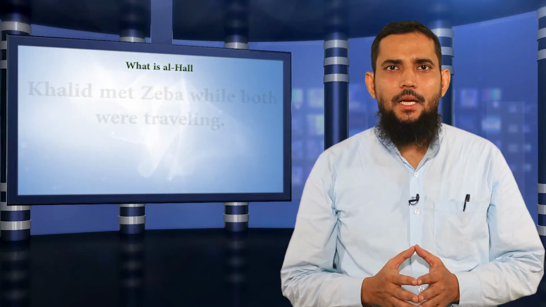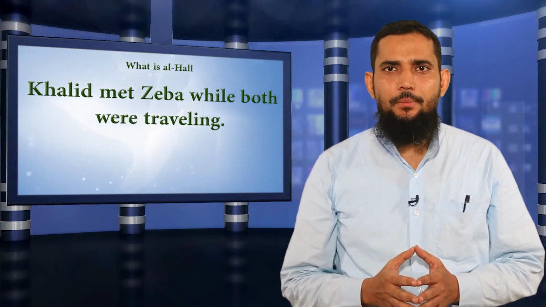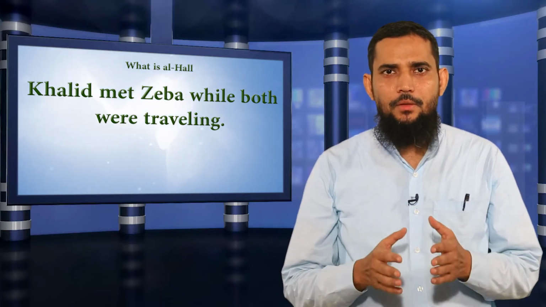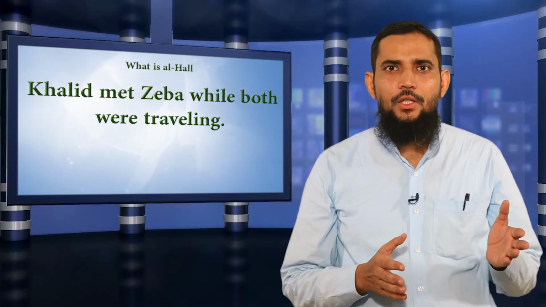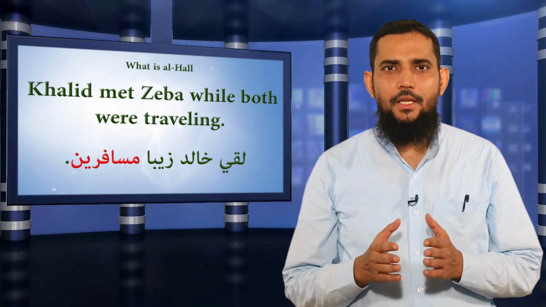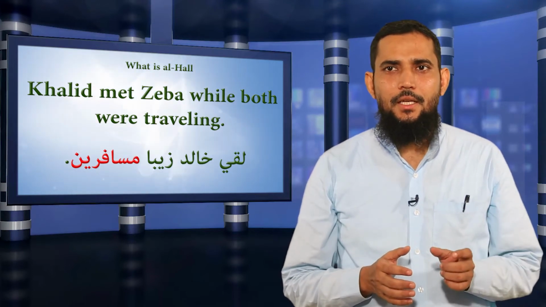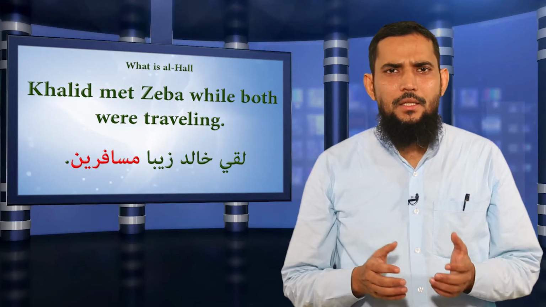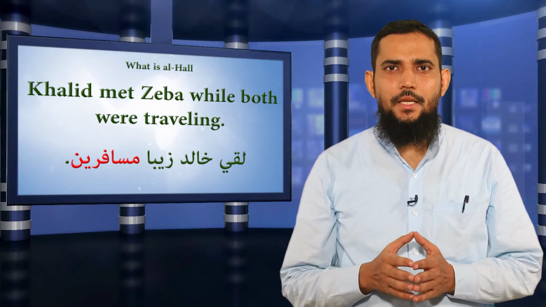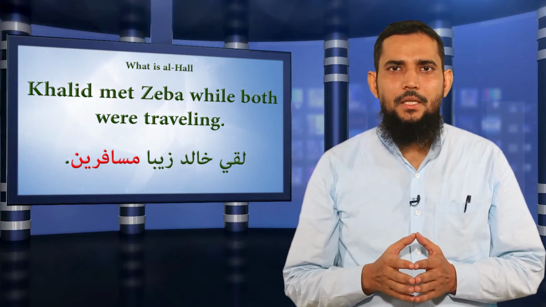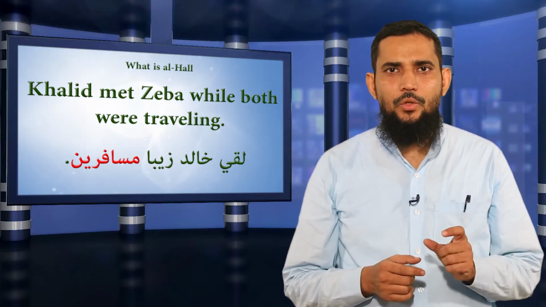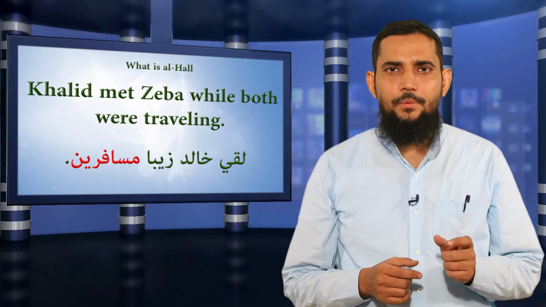Another example is Khalid met Zeba while both were traveling. So there are two different individuals, both were traveling and both met each other during the travel. In Arabic we can say Laqiya Khalidun Zeba Musafirain. The word Musafirain here is hal. It is describing the condition of Khalid as well as Zeba. Khalid is subject, Zeba is object. Musafirain, the dual word, is being used to describe subject and object both.